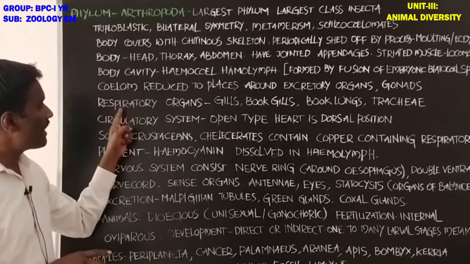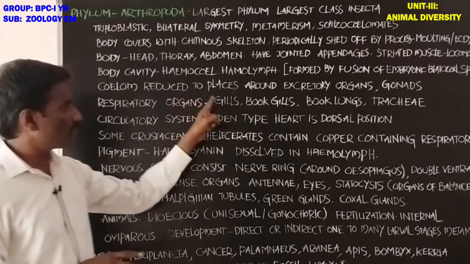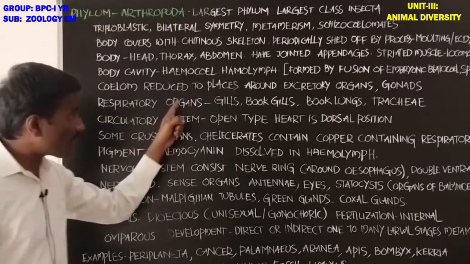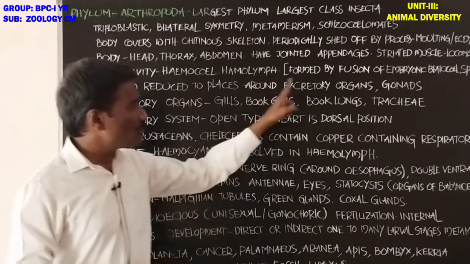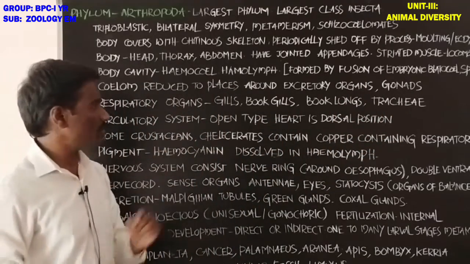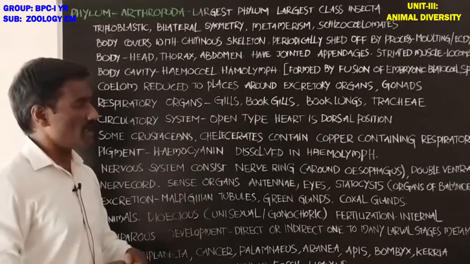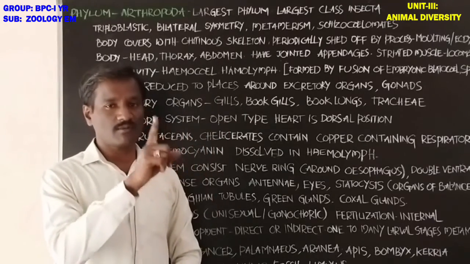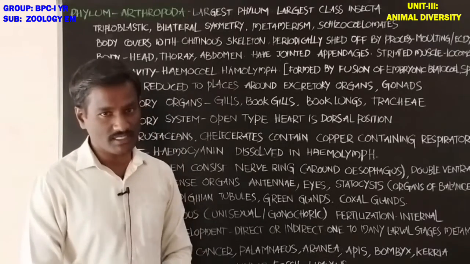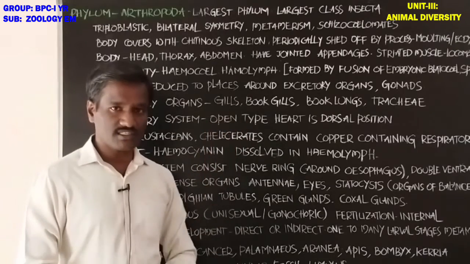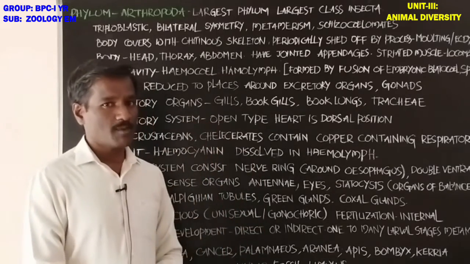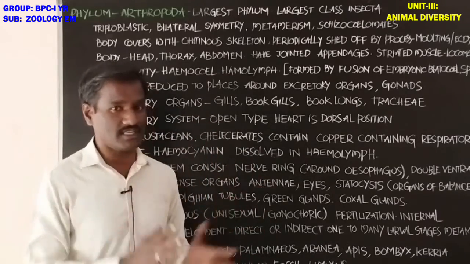Next, student, the respiratory organs. Respiratory organs are gills, book lungs, and trachea. These are the respiratory organs in arthropods. Next, the circulatory system is open type. An open circulatory system is present in these animals, but Unio shows a closed circulatory system. Open type means blood flows in the spaces in the body. Blood does not flow in blood vessels.